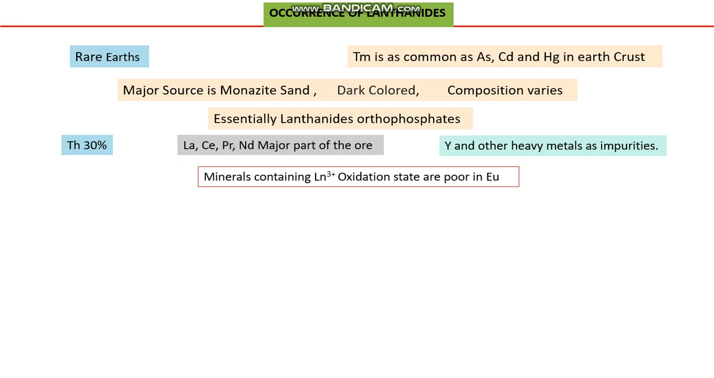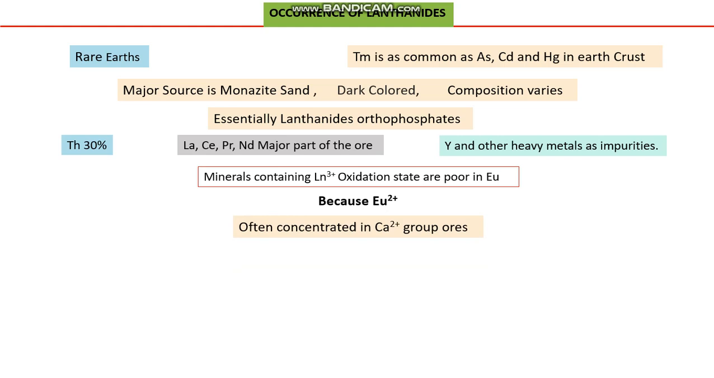Minerals containing lanthanides in plus 3 oxidation state are poor in europium, and the poor existence of europium is very clear from its oxidation state, because europium is extra stable in its plus 2 oxidation state, while the rest of the lanthanides commonly occur in plus 3 oxidation state. So since the plus 3 and plus 2 oxidation states do not match, europium cannot be found in minerals where lanthanides are present in plus 3 oxidation state.